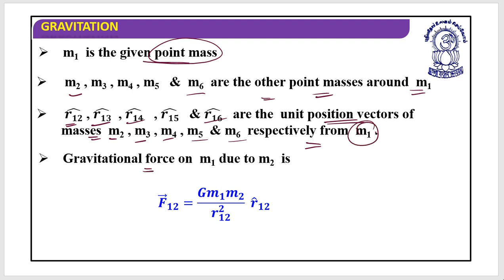So the gravitational force on m1 due to m2 is F12 equals G m1 m2 upon r12 square into r12. Now this is just the gravitational force on m1 due to m2.